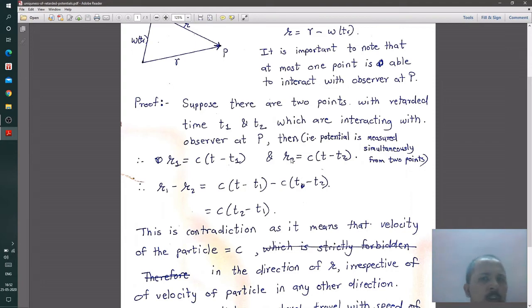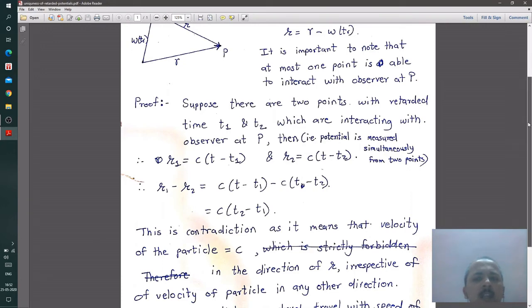Now, according to the vector laws, two vectors can be subtracted from each other, and therefore let us subtract the two vectors r1 and r2 as shown here. So r1 minus r2 is equal to c into (t minus t1) minus c into (t minus t2). Now t, being the proper time, is common for both the points, so it essentially cancels out, and what we are left with is c into (t2 minus t1).